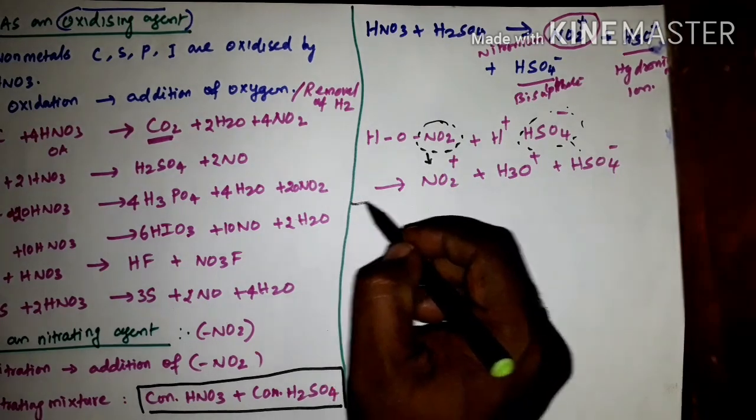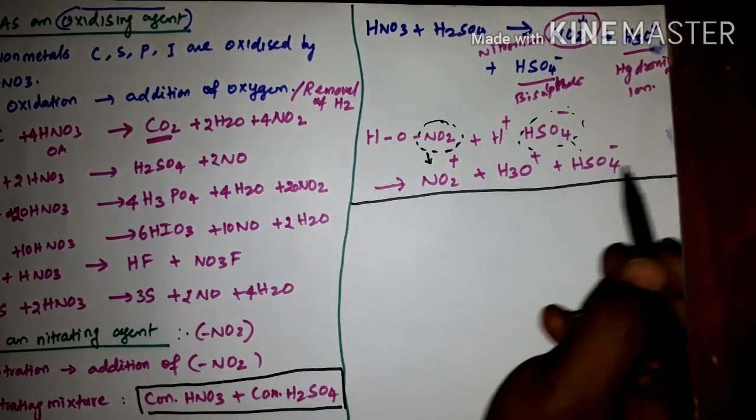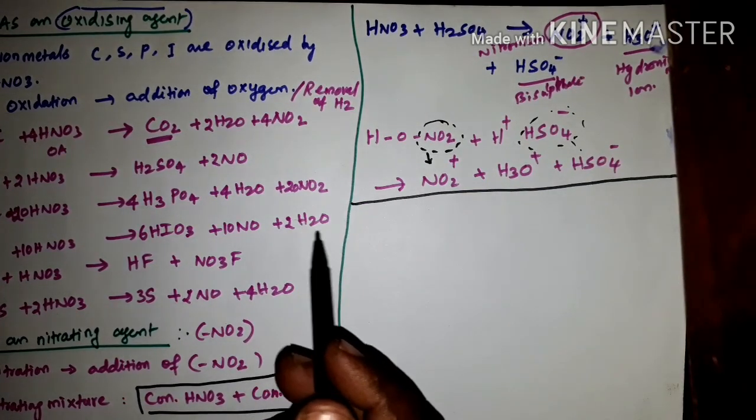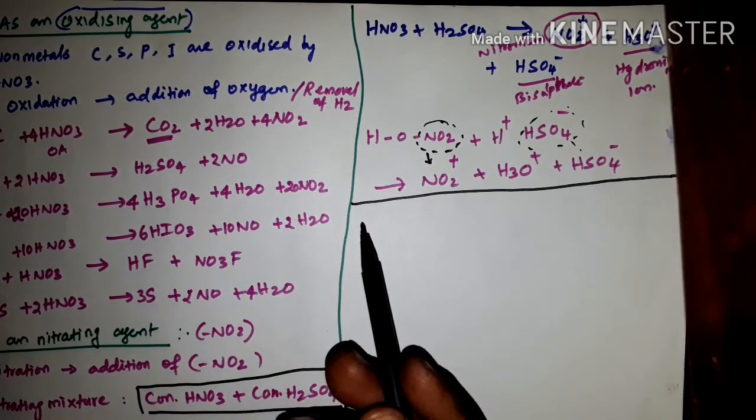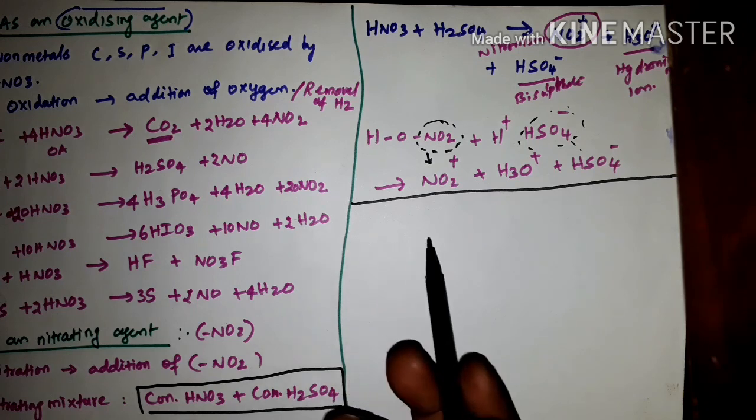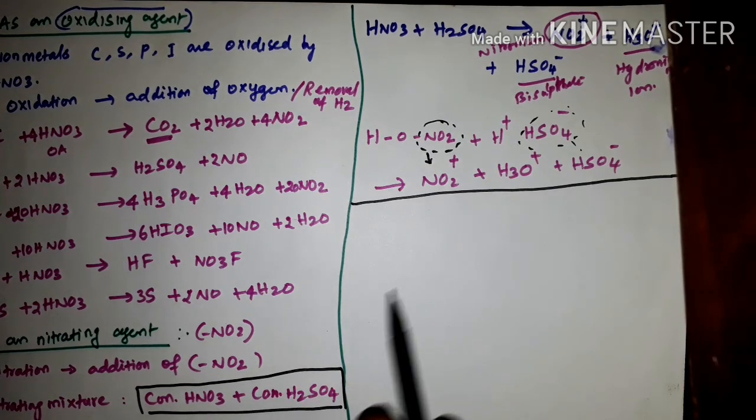Okay, so that's all about the reactions of nitric acid. One more reaction is the action of nitric acid on metals. Okay, that we will study in the next video. Thank you, students.